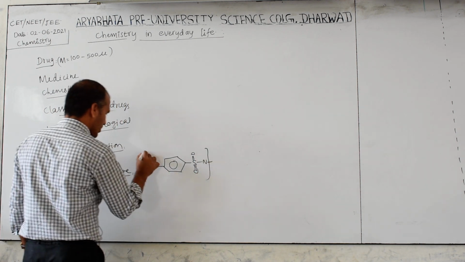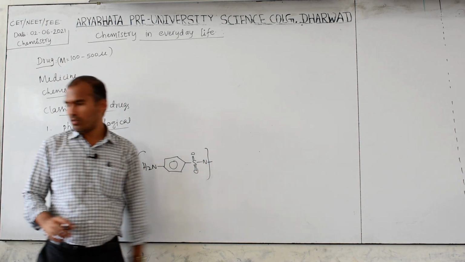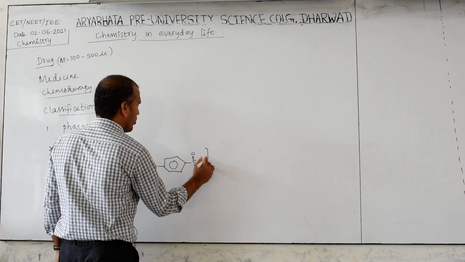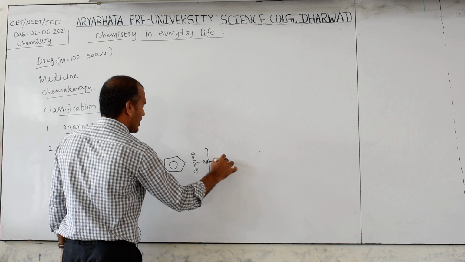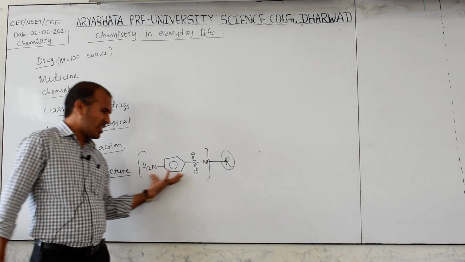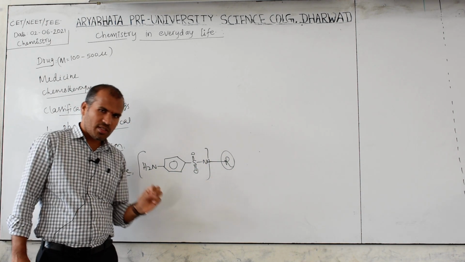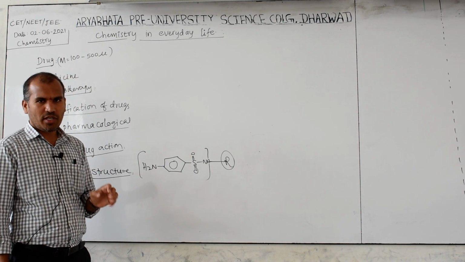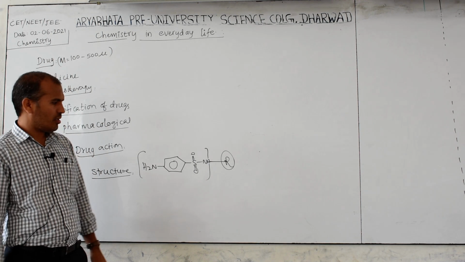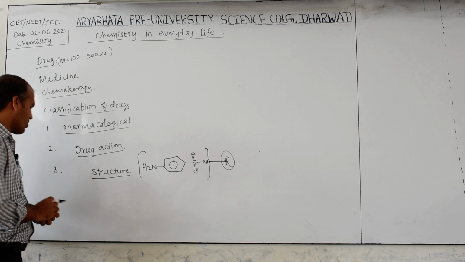Sulfonamide, like this is there. Here R may be anyone. Keep in mind that any one of the nitrogen is having 3 bonds, then here H and bond. This R may be anyone, but this structural feature is common. If the R group changes, then its property changes a little bit, but all are having similar or the same pharmacological action. So that is called classification based on the structure.